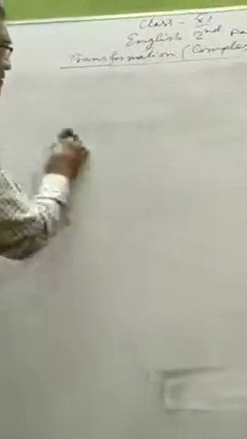But in complex sentences, we find two subjects and two finite verbs, because there are two clauses: one is a principal clause, and the other is a subordinate clause. So you have to remember that at the time of making a simple sentence from a complex one, we have to make a phrase from a subordinate clause.